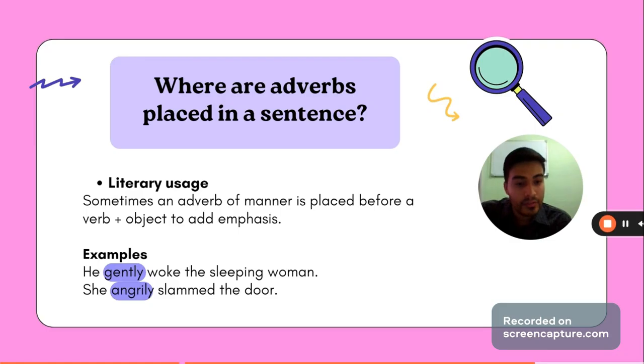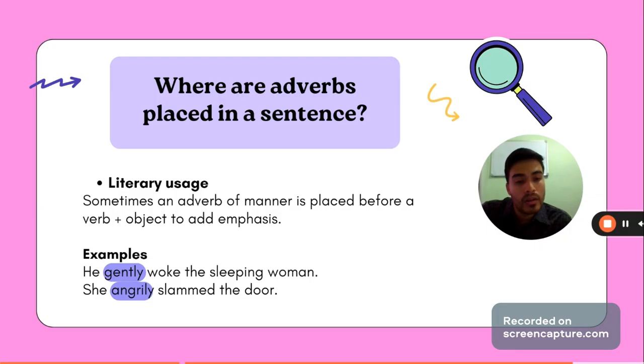But you can see the difference. In the previous rule, it said that the adverb has to be after the verb, and here it is before. But this is because of literary usage. And she angrily slammed the door.